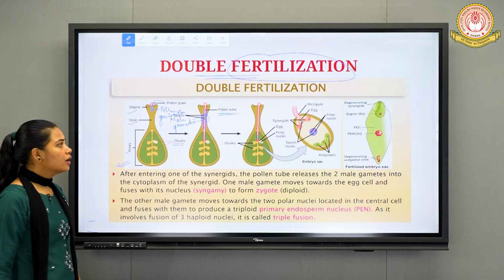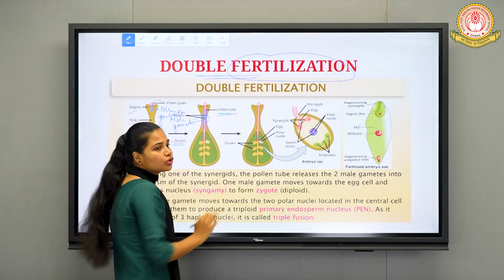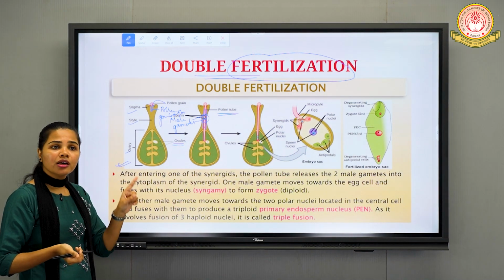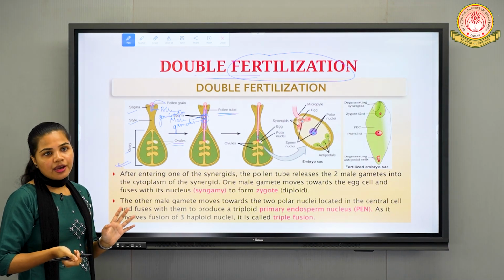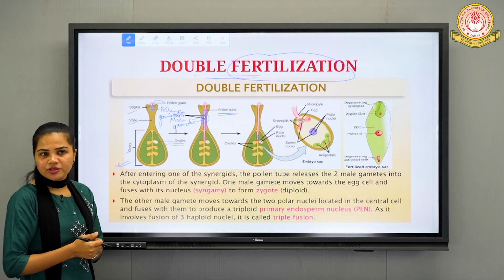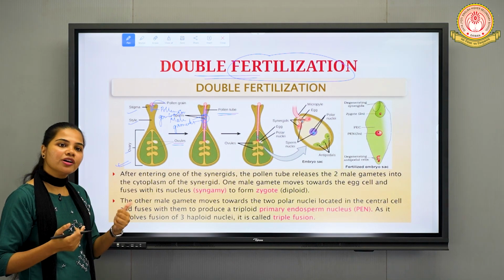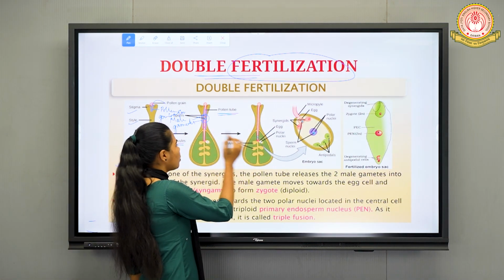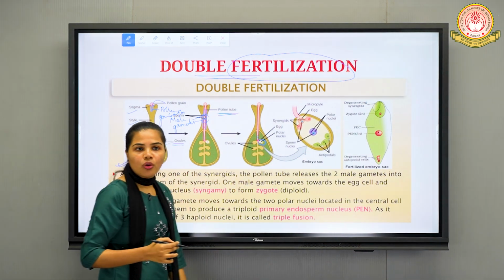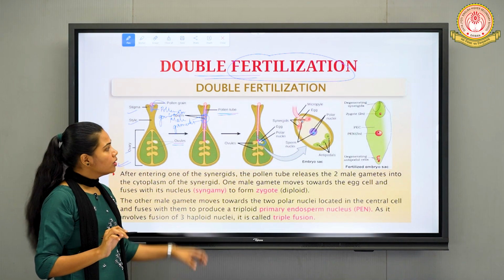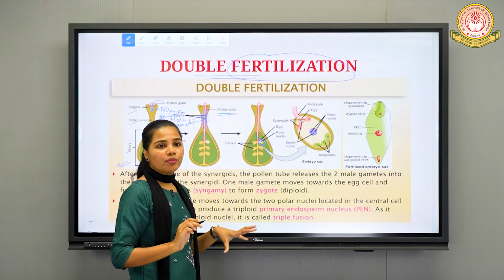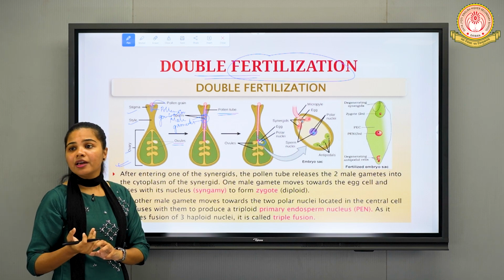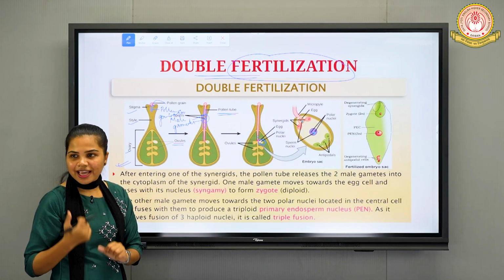Is it clear? So now, out of these 2 male gametes, 1 male gamete will get fused with the egg cell, right? And what happens to the other male gamete? So obviously there might be the fusion of the other male gamete also, fine? So that we will see now. So inside this ovary, we have the structure of what? Ovules, fine. We have already studied about the structure of the female gametophyte, or you can say mature embryo sac, right?